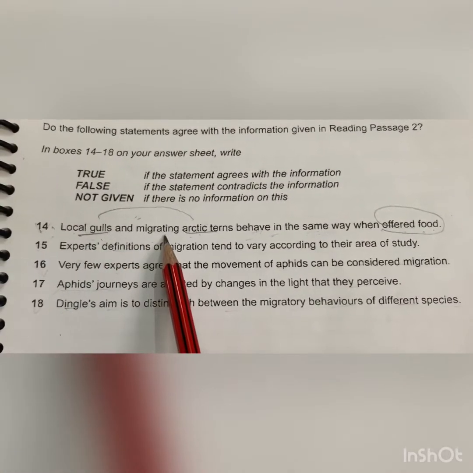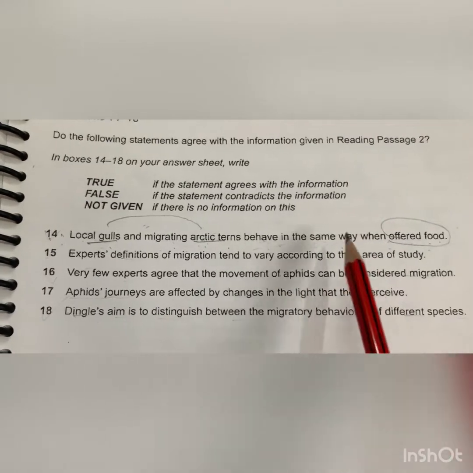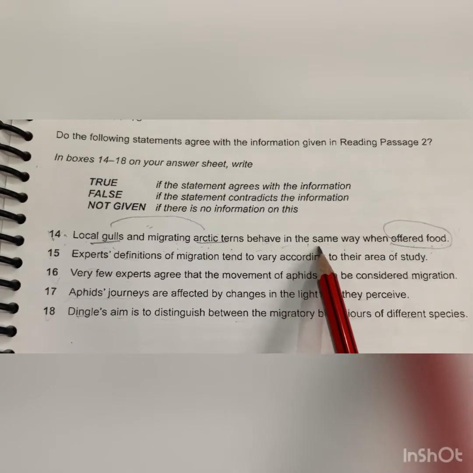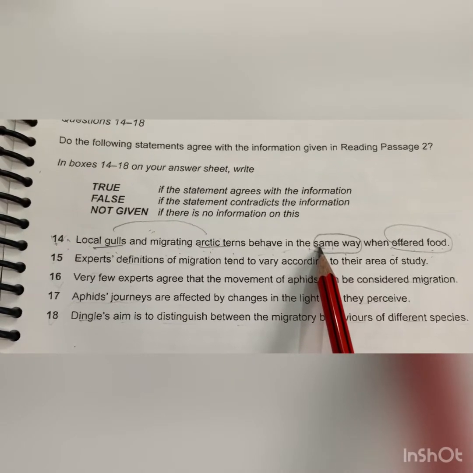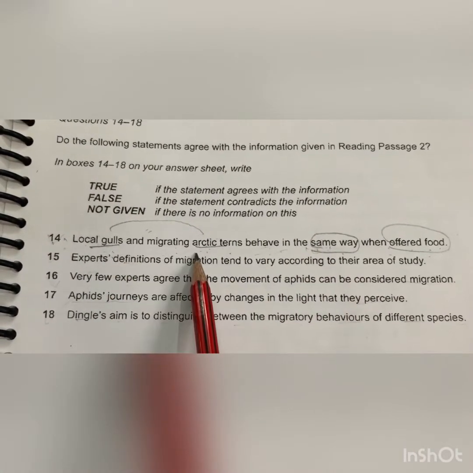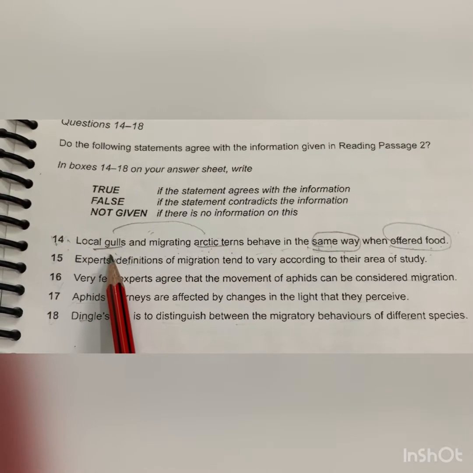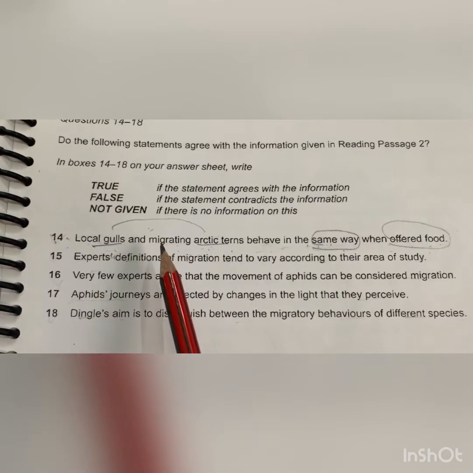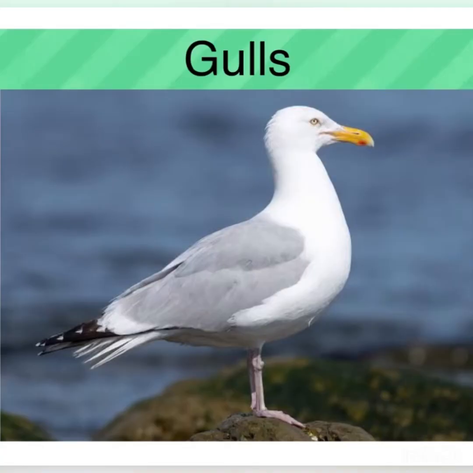Local gulls and migrating Arctic terns behave in the same way when offered food. So was it the same way? No, it wasn't. They fly away and they didn't, right? They behaved differently. So the statement is false.